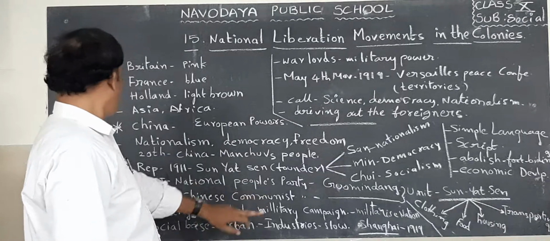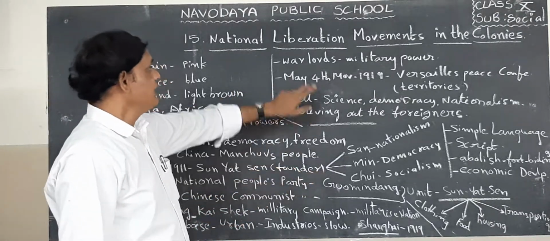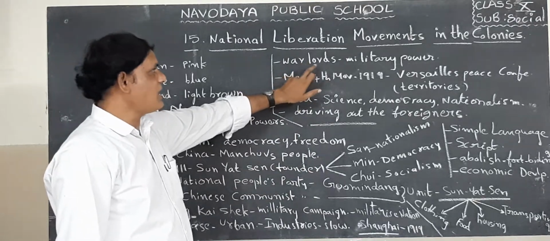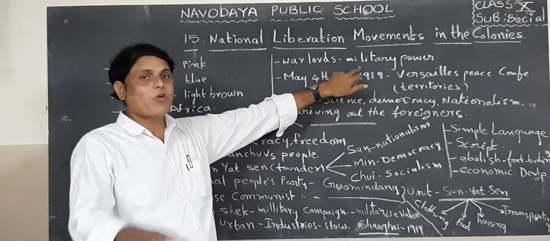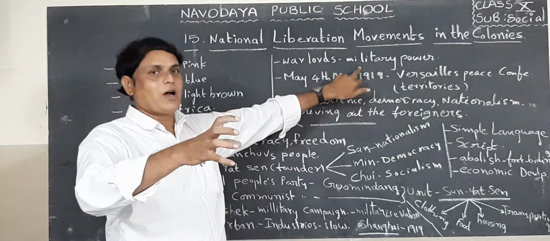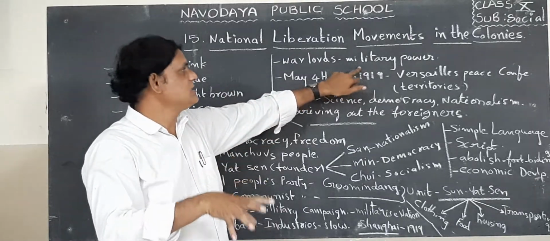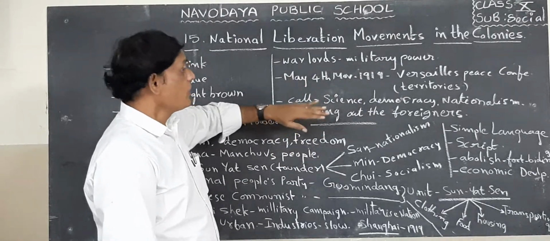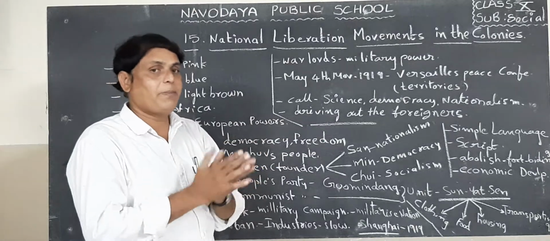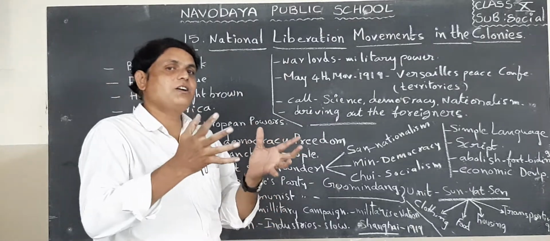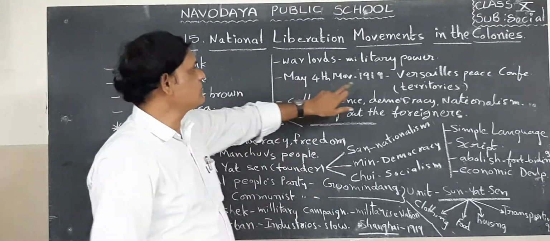Next, what happened here? Warlords. Warlords means they are military powers. After some years, these warlords took all the powers of China. When the powers go to warlords, what happened? Again the people started to revolt against the authorities. That is called the May 4th movement.